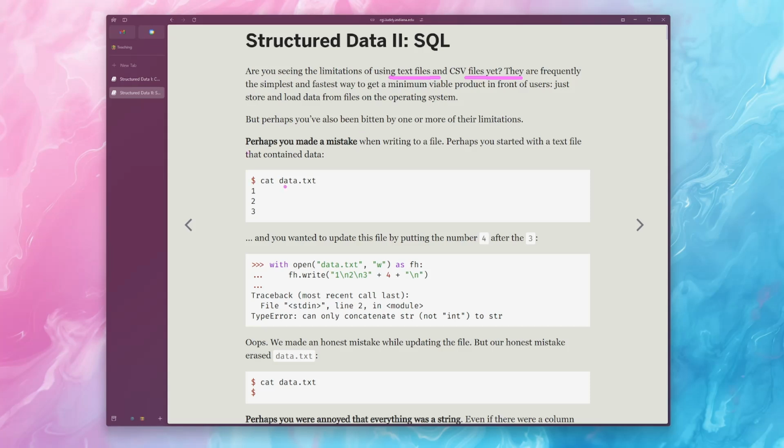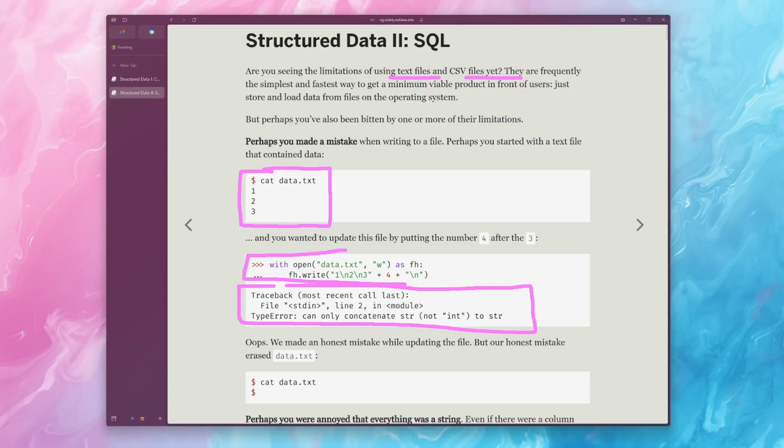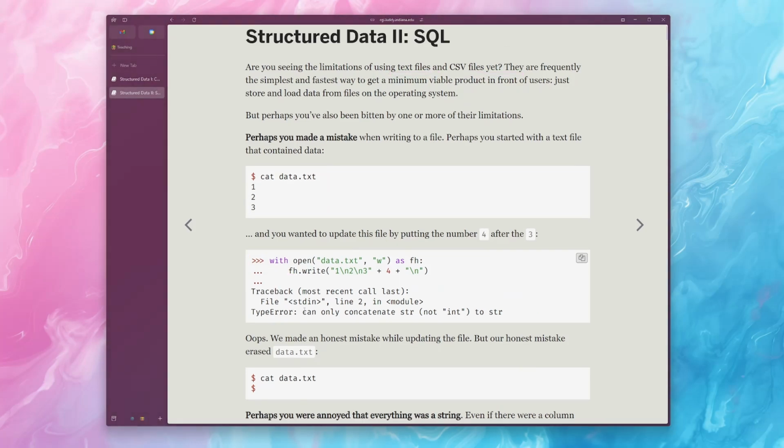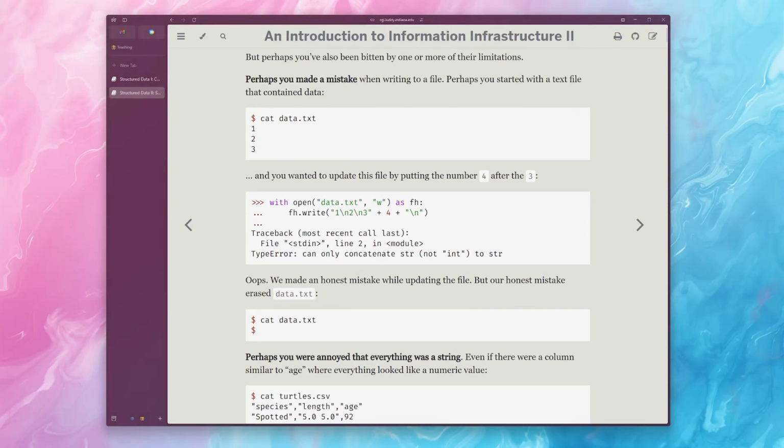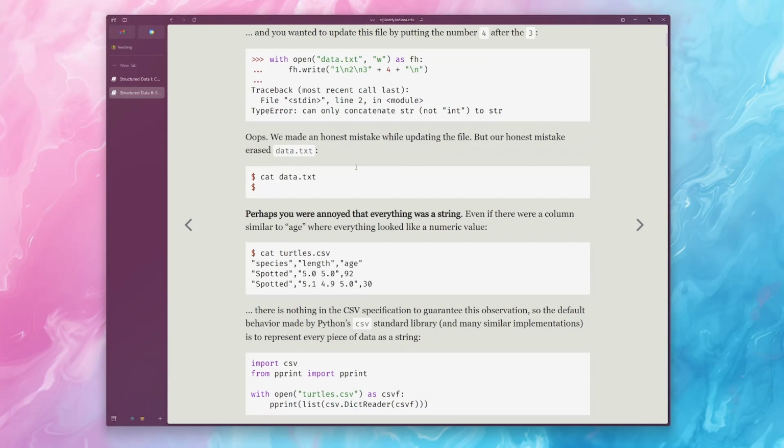Like, maybe you didn't like the idea that you could have some data inside of a data.txt file, and then maybe you wanted to update this file, but oh no, you made a very honest, very simple mistake where you tried to put the wrong data type inside of this. And what was the result of that? It deleted the contents of your data.txt. So that's a little bit problematic. Maybe we should be working with a representation that is a little bit more sophisticated so that we can't just accidentally delete our data whenever we make a tiny simple mistake.